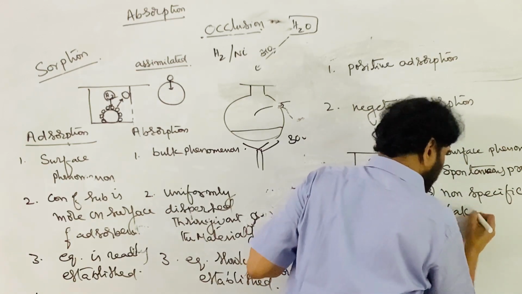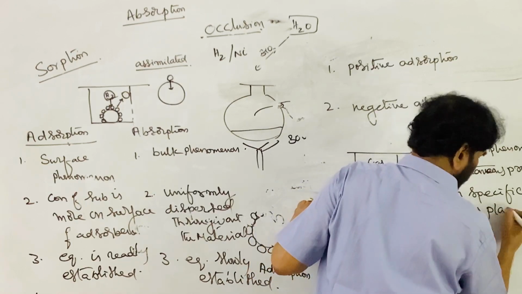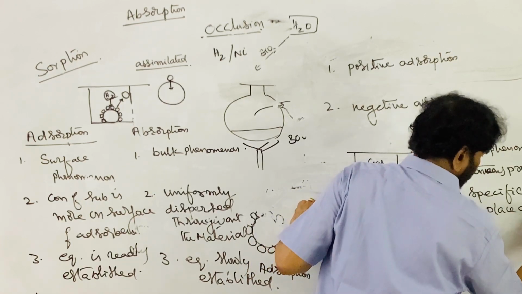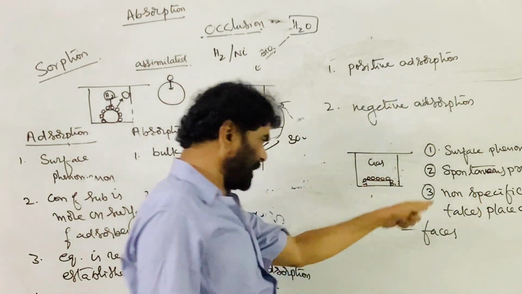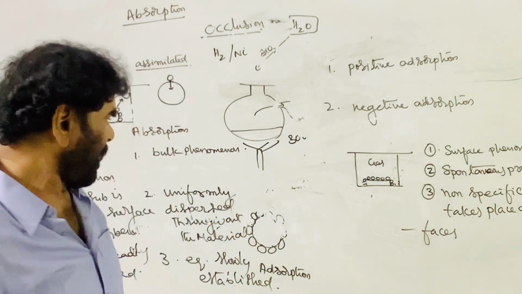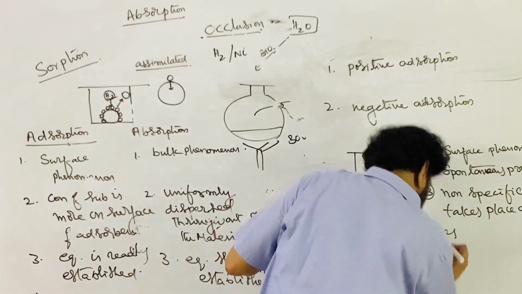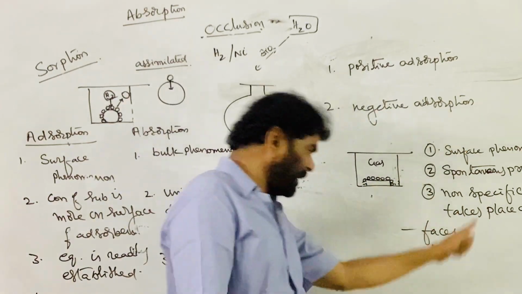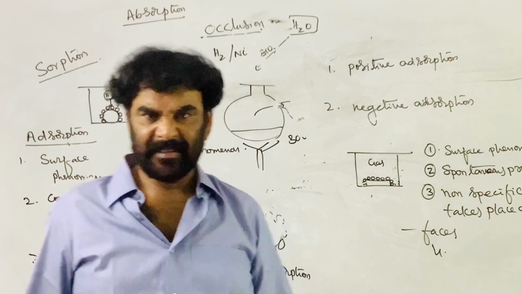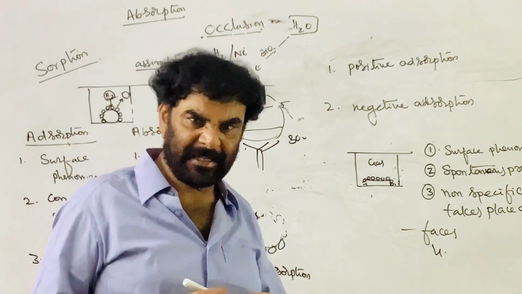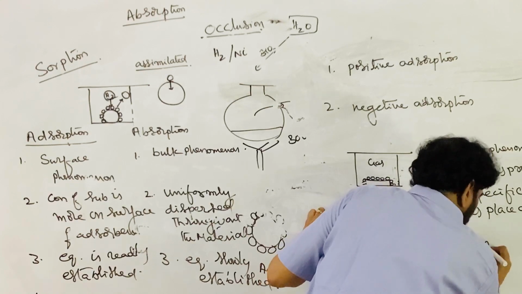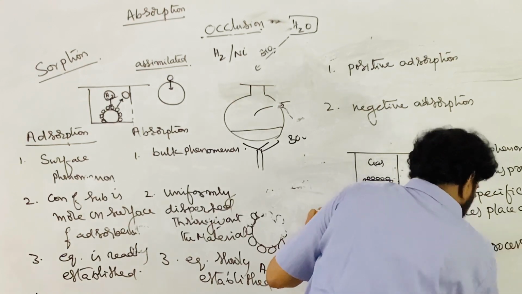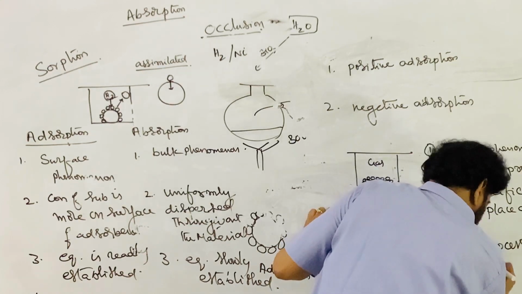And the fourth one is that it easily attains equilibrium. During adsorption, it is a very fast process. Equilibrium is quickly attained.